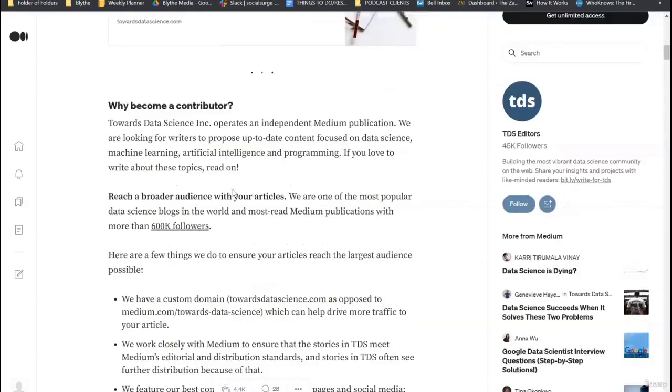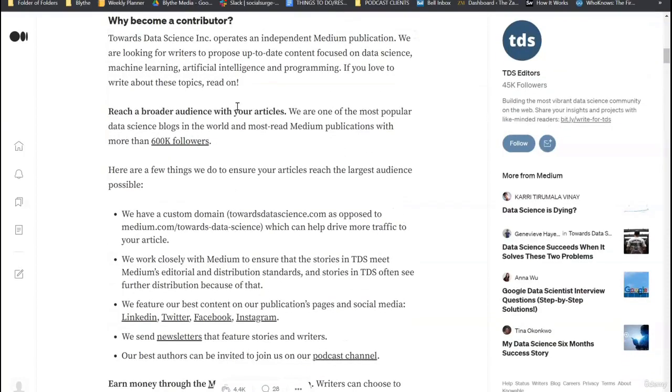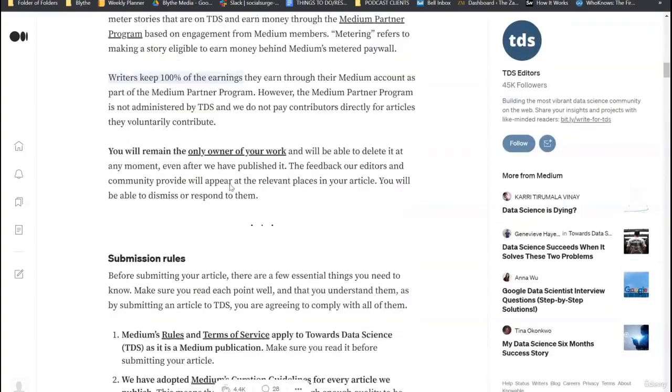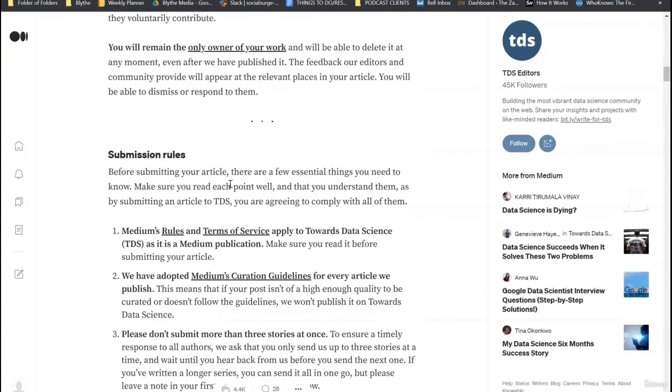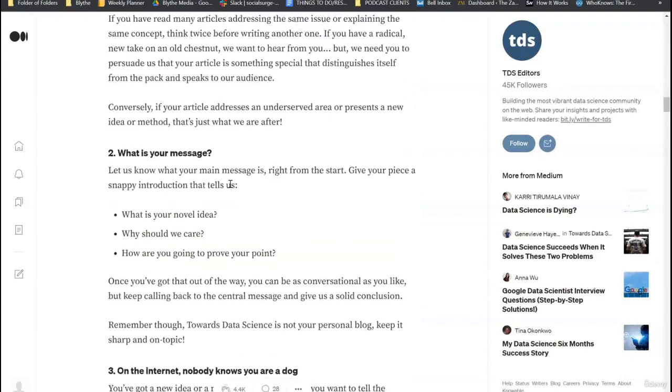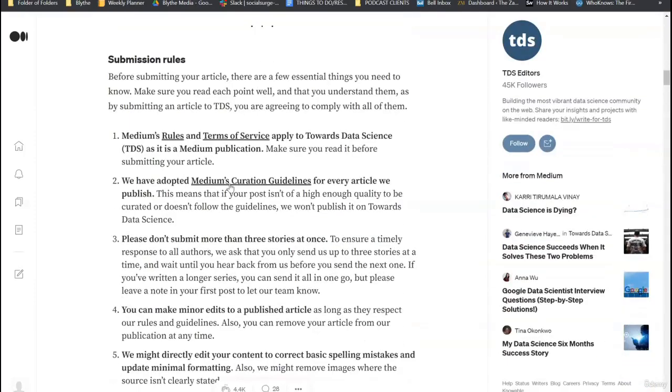So you would just go here and read their section: why become a contributor, their submission rules, and the guidelines for their stories. Always look at their submission rules, as it's very important. Let's go into them, as they're typically the same for most of these publications. The main thing is to read the Medium rules and terms of service before you submit an article.